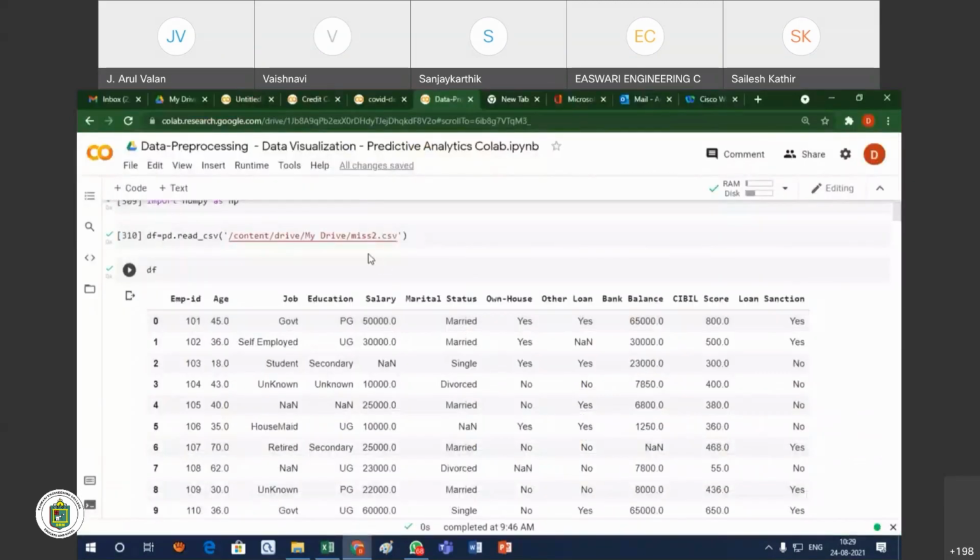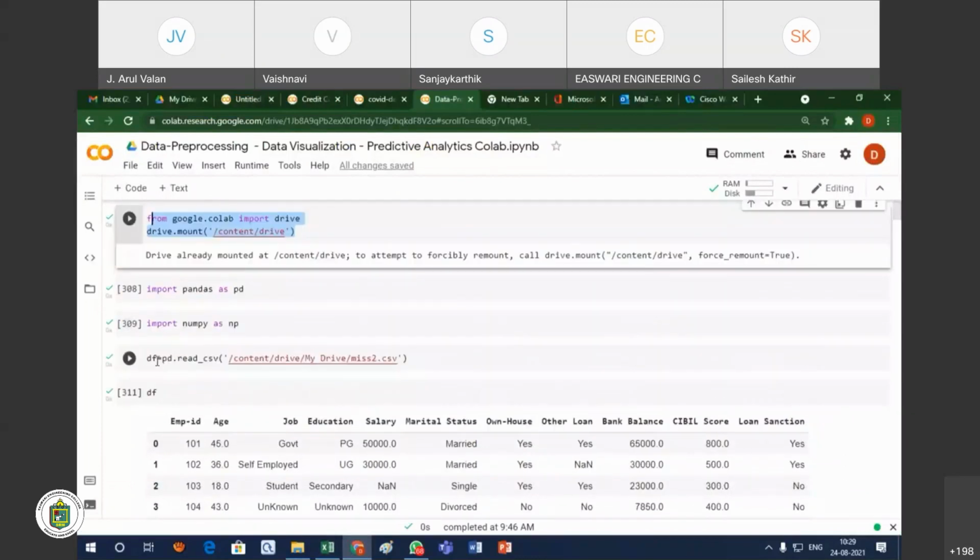You see, I am reading the data. DF is nothing but I am creating one data frame. I will not spend more time explaining the commands and others. So we are reading the files. I am reading the CSV file. CSV is the comma separated variable file. Normally whenever we are creating the Excel file, you can read a direct Excel file also. But instead of Excel file,